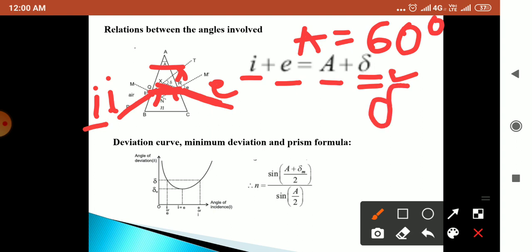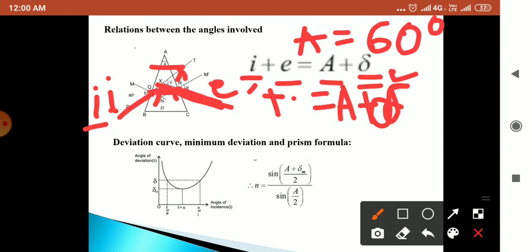The emergent angle is the angle at which the ray comes out from the prism. So angle of incidence plus angle of emergence is equal to angle of prism plus angle of deviation delta. This is the relation between the angles.